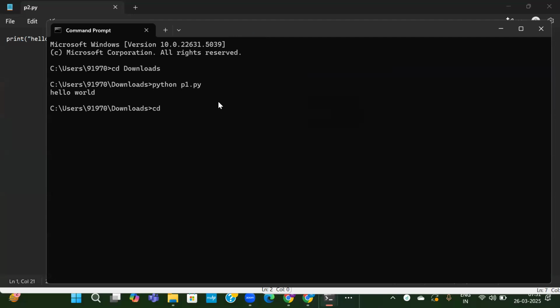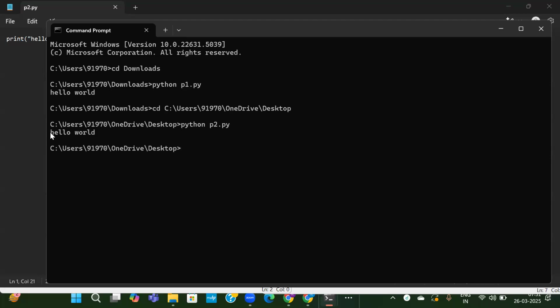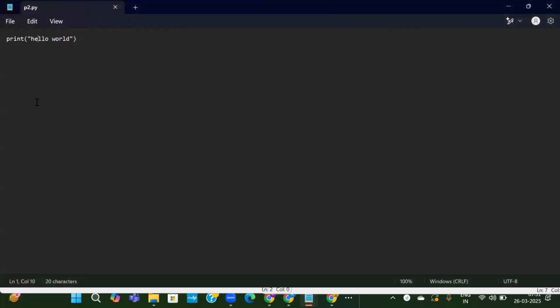I have copied the desktop path, so cd, paste it. This is my desktop path. Now we are in desktop, and I want to execute that Python file. Our file name is p2.py. See, it is executed. So like this, you can write it in Notepad, WordPad, anywhere. You can save it as a .py file and execute it through the command prompt.